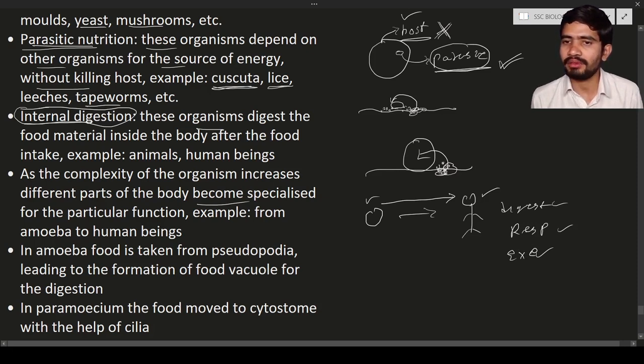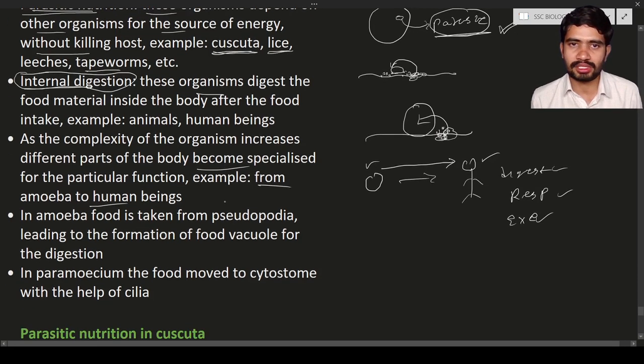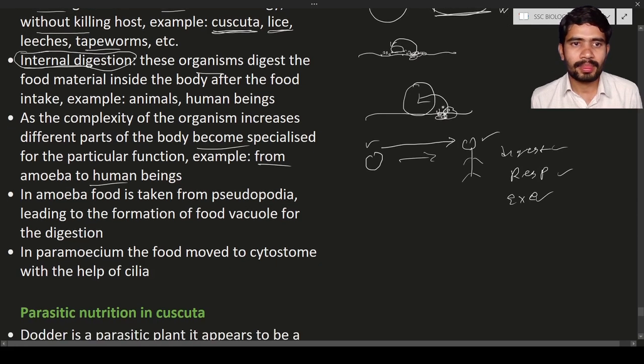These are different types of systems, made of specialized cells. For the digestion there is a particular system, and for the respiration a particular system is there. So you can see from the amoeba to human beings, a lot of complexity and specialization has increased.